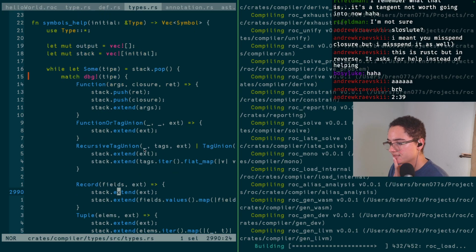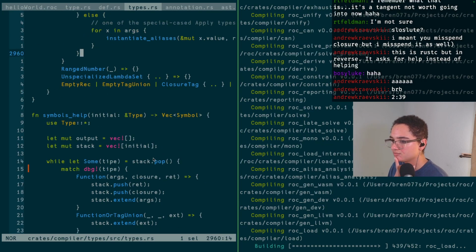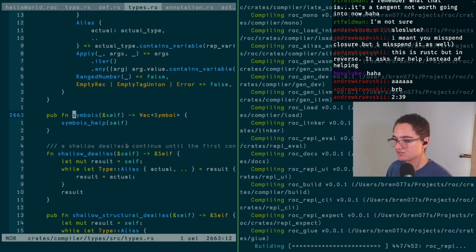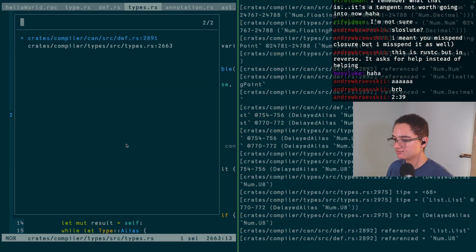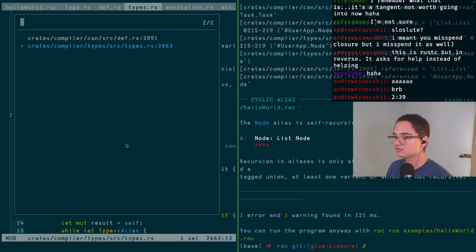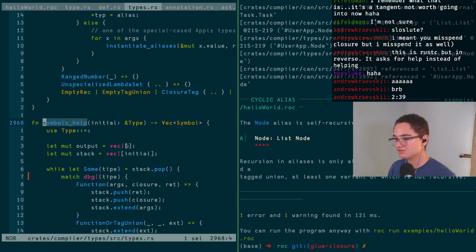If that ends up being correct, we probably just need, like, I don't know if I can edit the symbol helper function because it probably needs to get all symbols for other use cases. Where else is this used? I'm assuming this is used in a lot of places. No, my language server doesn't want to tell me. Probably because it's building that over there. There we go. Oh, it's only used in 2 places, and one of them's the definition. Okay, so I totally can just edit this and say, hey, ignore all symbols that are within lists, essentially. Okay.